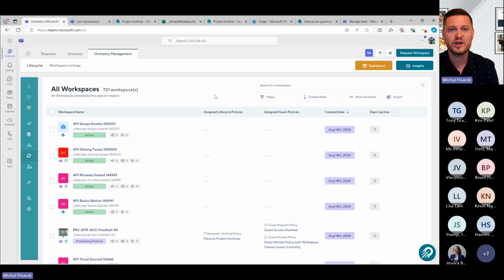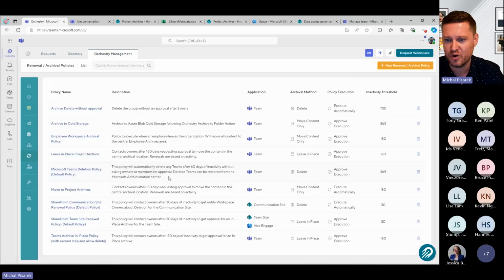And also from a security and a Copilot readiness perspective, you can do things like remove access for guests, remove access for members, or even remove this from Copilot processing altogether. So hopefully that gives you a little bit of an idea in terms of how we can combine these things. It is one of my favorite features.